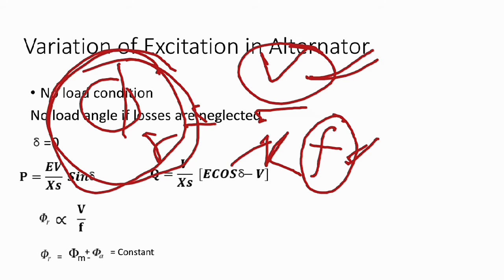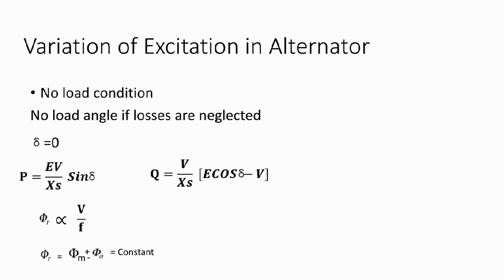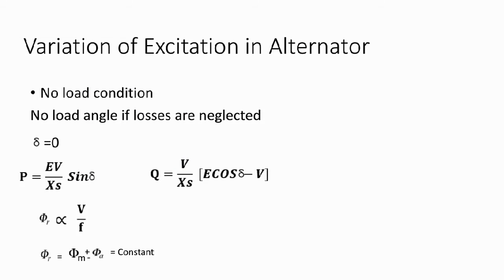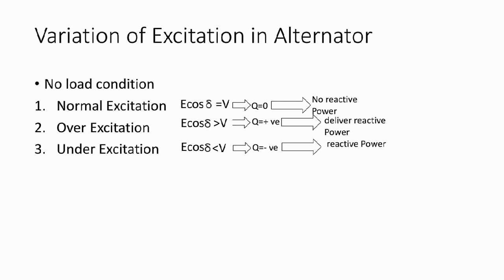Let me discuss next the no load condition. We have studied three types of variation: normal excitation, over excitation, and under excitation.